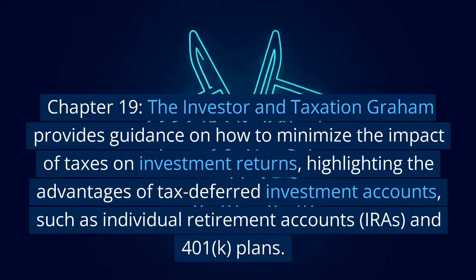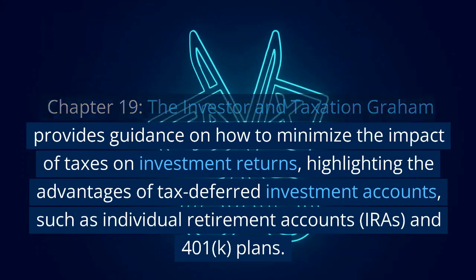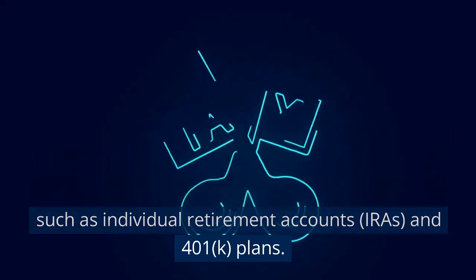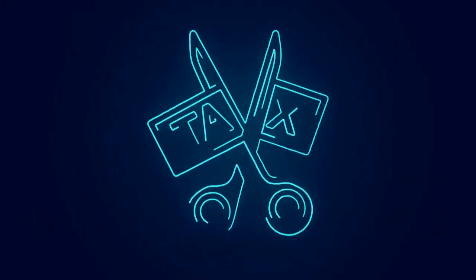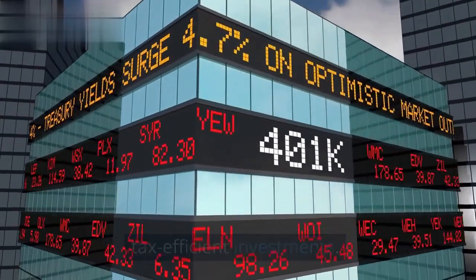Chapter 19. The Investor and Taxation. Graham provides guidance on how to minimize the impact of taxes on investment returns, highlighting the advantages of tax-deferred investment accounts, such as individual retirement accounts, IRAs, and 401k plans. He also provides guidance on selecting tax-efficient investments.